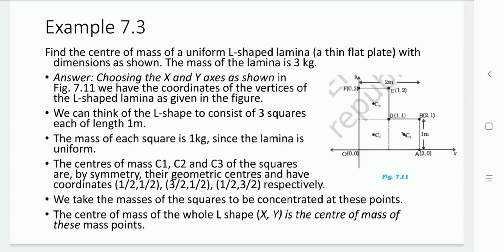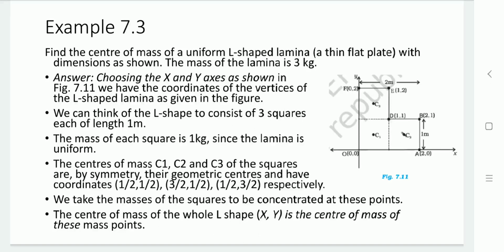Now the centers of mass C1, C2 and C3 of each square, by its geometry, have coordinates (1/2, 1/2), (3/2, 1/2), (1/2, 3/2), which denote the center of each square. So now let us take the mass of each square as concentrated at that point.